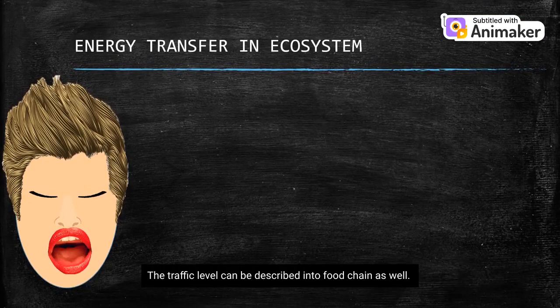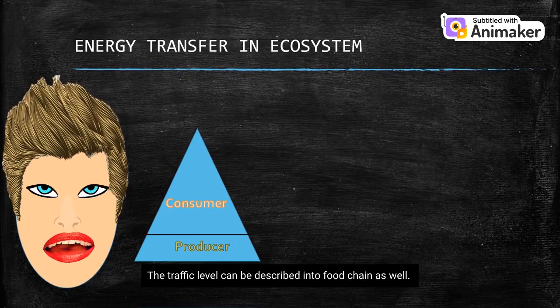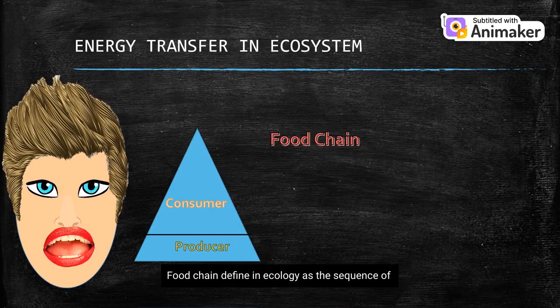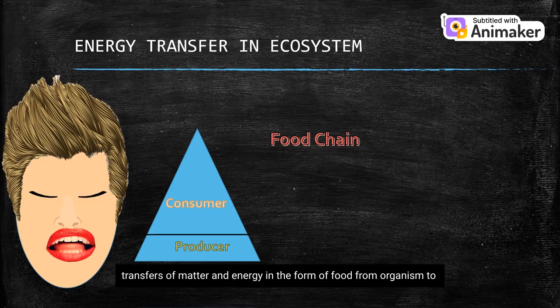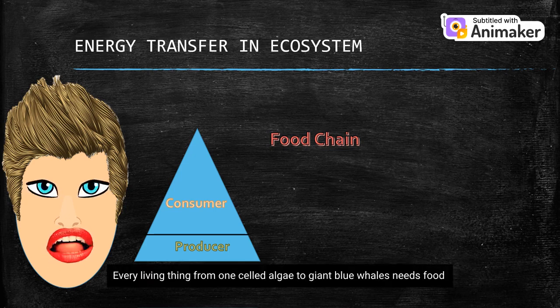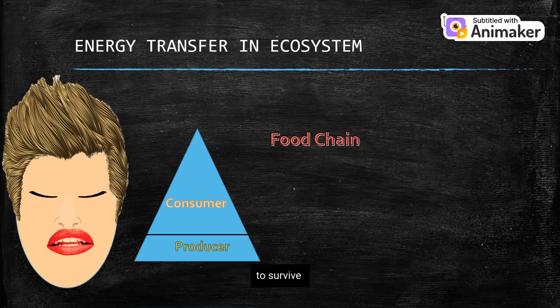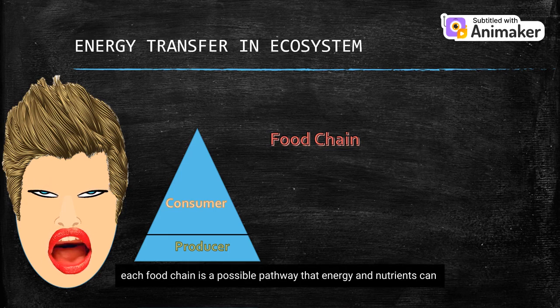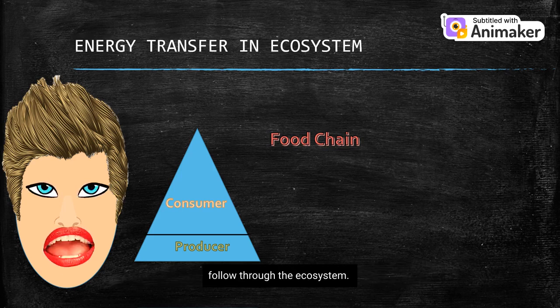The trophic level can be described as a food chain as well. A food chain, defined in ecology as the sequence of transfers of matter and energy in the form of food from organism to organism. Every living thing, from one-celled algae to giant blue whales, needs food to survive. Each food chain is a possible pathway that energy and nutrients can follow through the ecosystem.